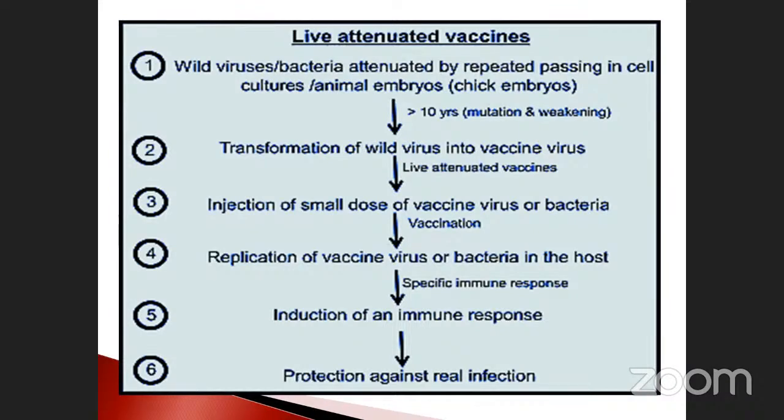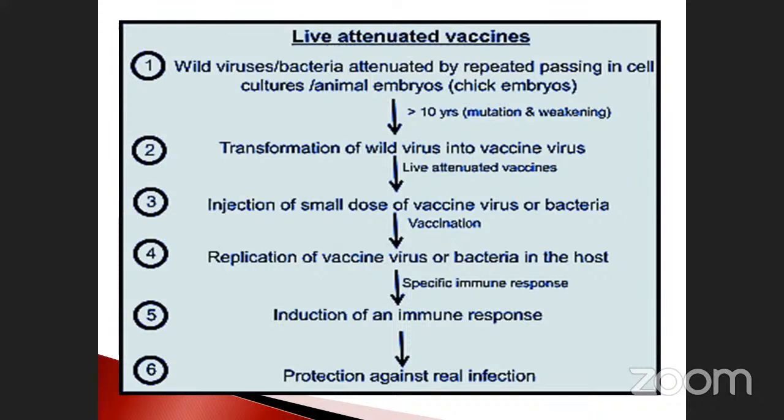Then mutation and weakening occur. It may take 10 years or more, transforming the wild virus into the vaccine virus.